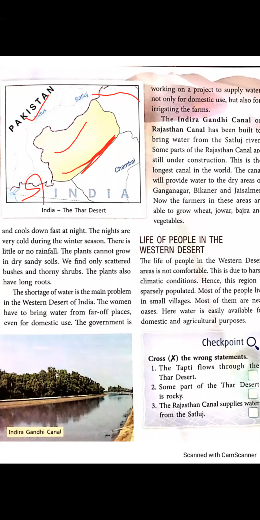Again, I am repeating. This Thar Desert is surrounded by the Satluj River in the northeast, the Aravalli Range in the east, the Indus River in the west, and the Rann of Kutch in the south. This is the location of the Western Desert.